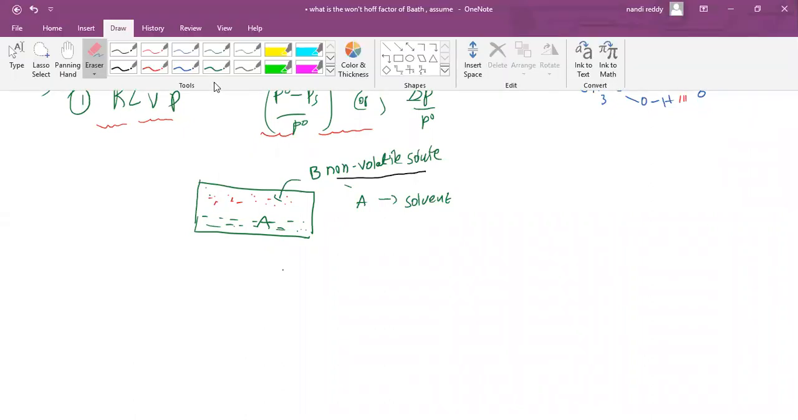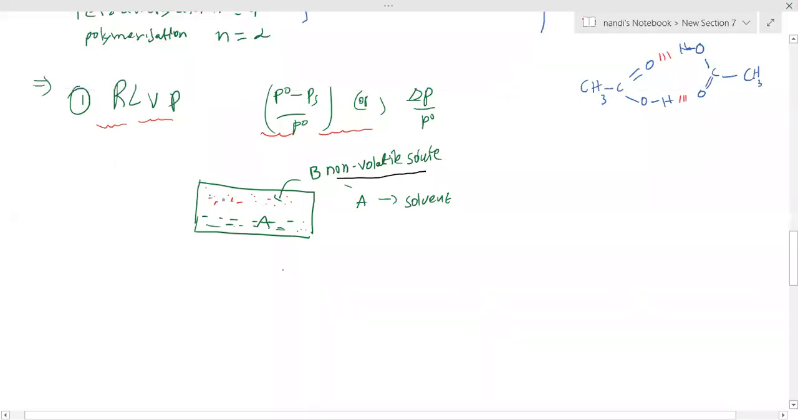What is the meaning of non-volatile? That won't evaporate. Is it correct? Non-volatile solute means that it won't evaporate. When it is not evaporating, it is not present in the vapor state. Only A can evaporate, so only A is present, but B is not there. Are you getting my point? Only A creates vapor pressure, that is PA. PB is not there. Why is PB not there? Because it is non-volatile. Understood that point?